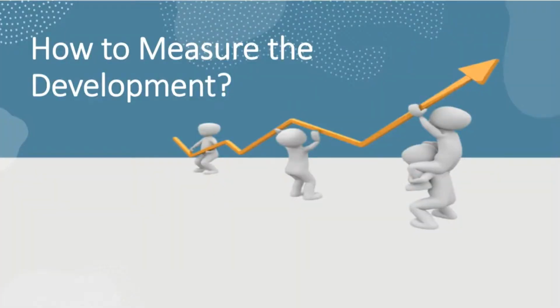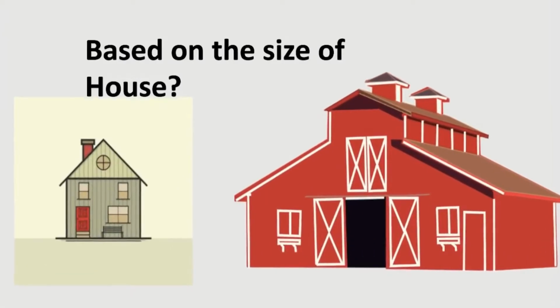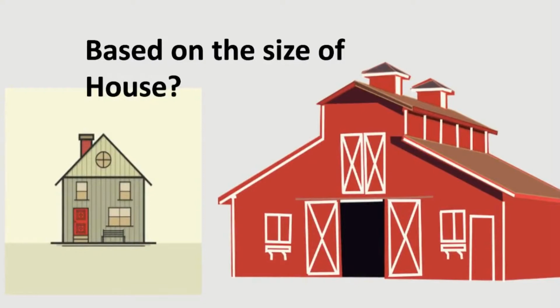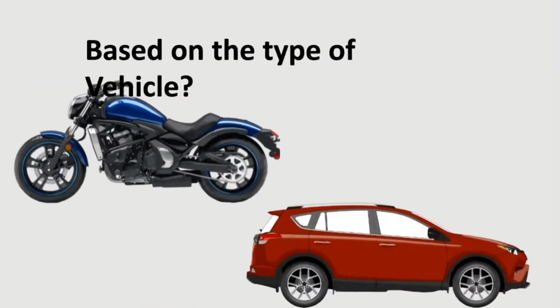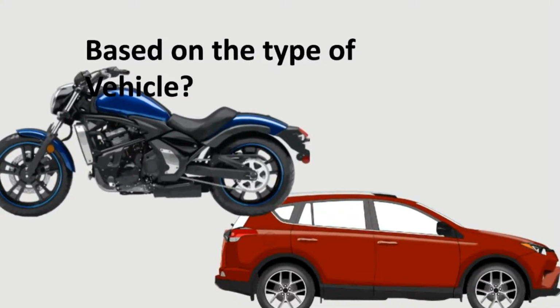If you want to compare countries or people based on development, first we should do the measurement of development. How is it possible? For example, if you want to know the development status of people, can I measure and compare development based on their size of the house? Is it possible based on the type of vehicle they have?